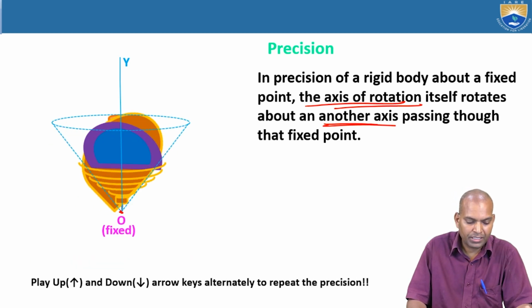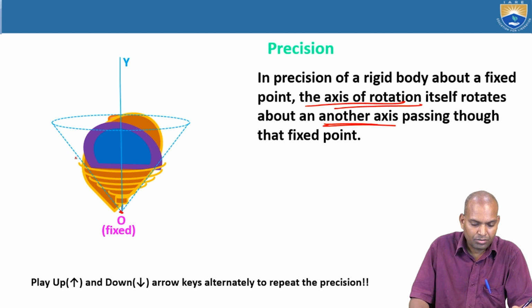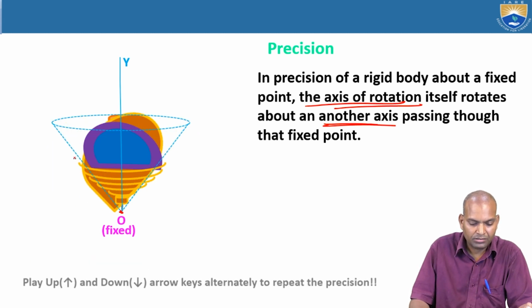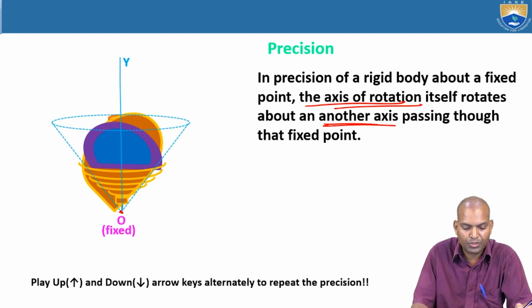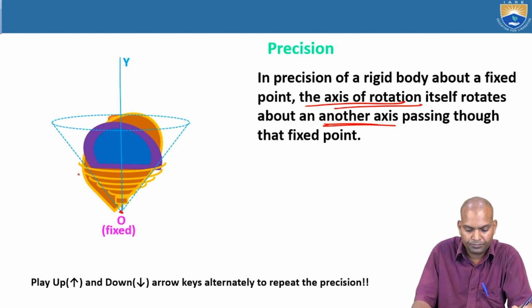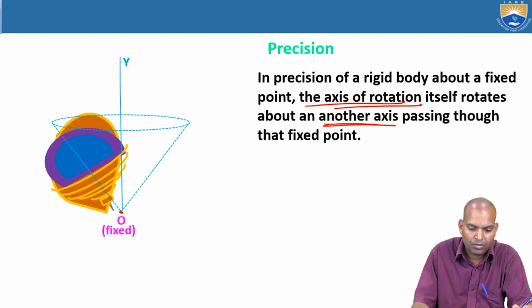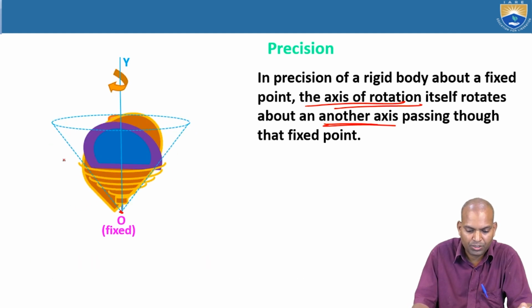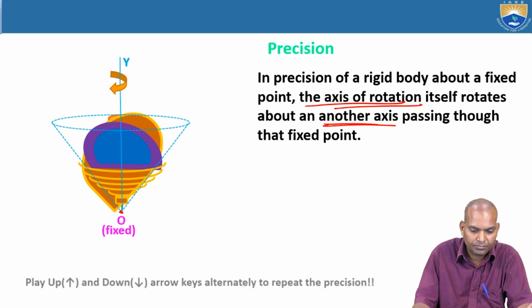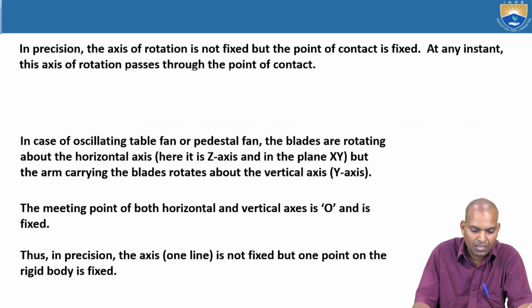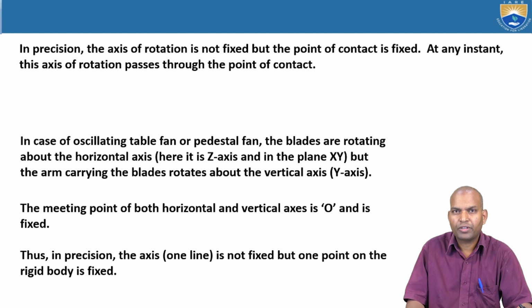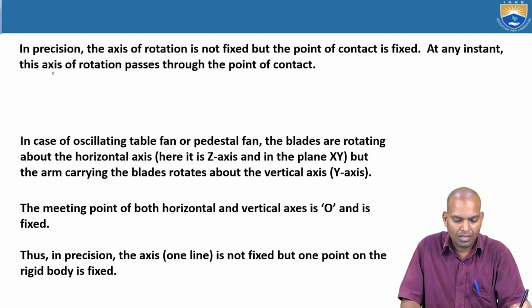Now you can understand how it is rotating. The rotation of the axis itself is known as precession motion. Like that, the precession motion takes place. Next, furthermore, we are going to explain about precession.